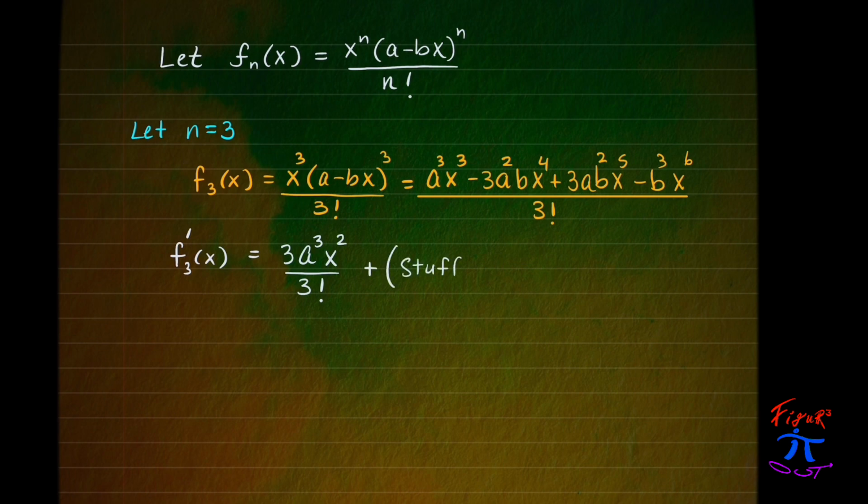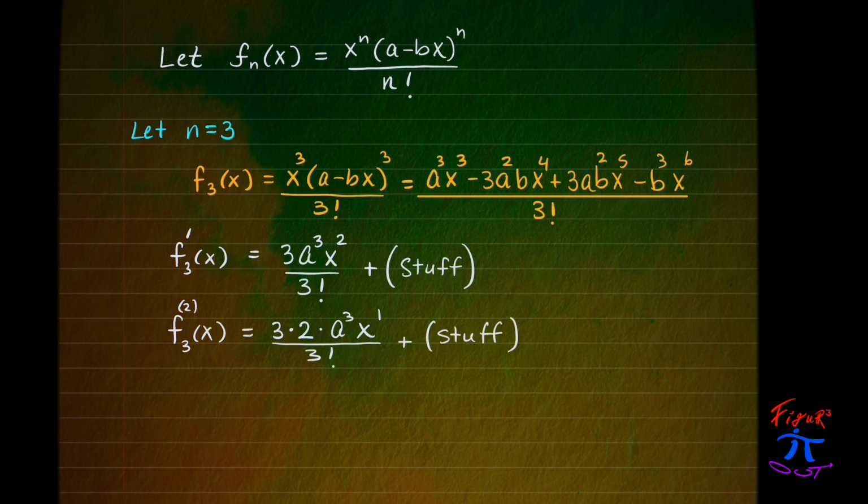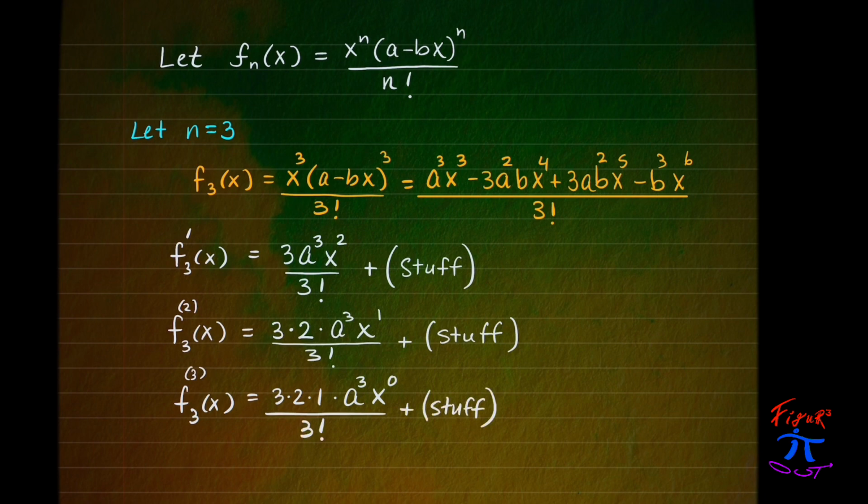So we could typically write something like this, where we're looking at just its lowest power of x. And here we have the derivative with respect to that lowest power of x of f prime, and then we're going to write the remaining parts to that derivative as just stuff. And we can begin to see what the pattern is going to hold for that term with the lowest exponent of x.